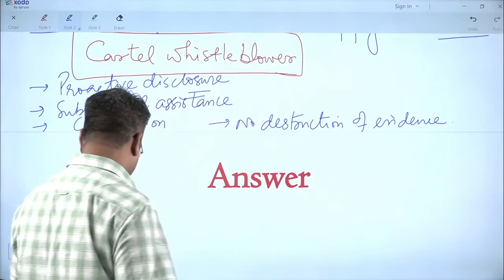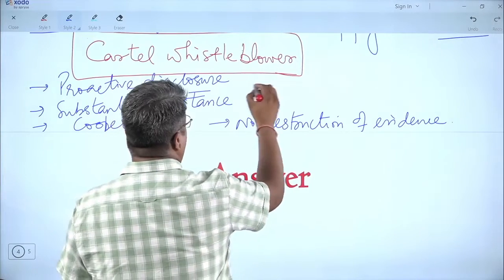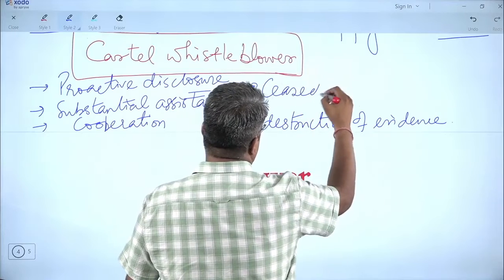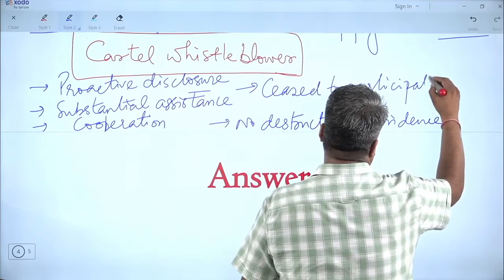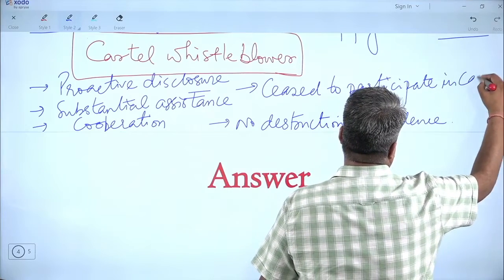If these things are there, and another point is there are 5 conditions: ceased to participate in cartel.